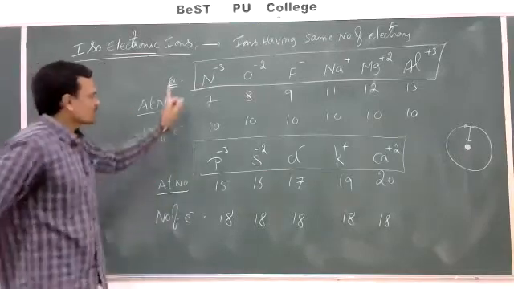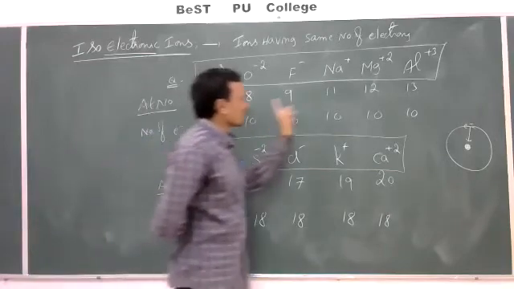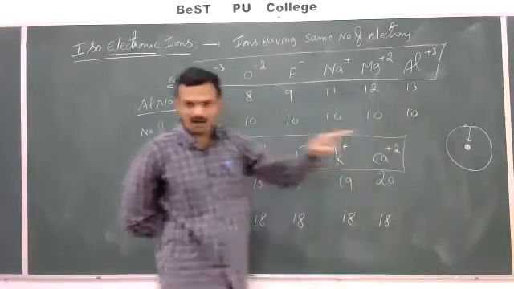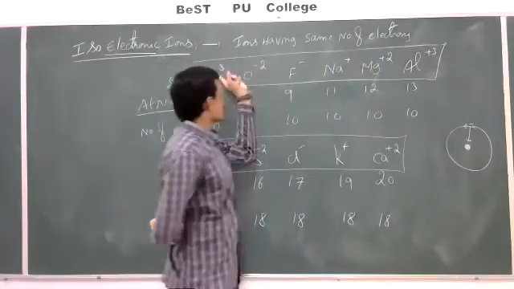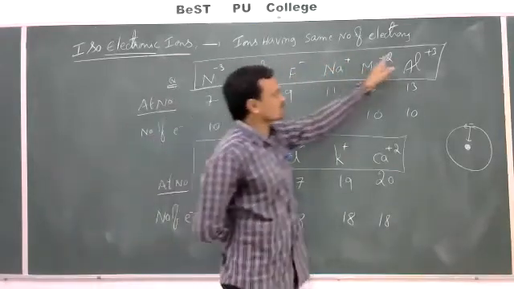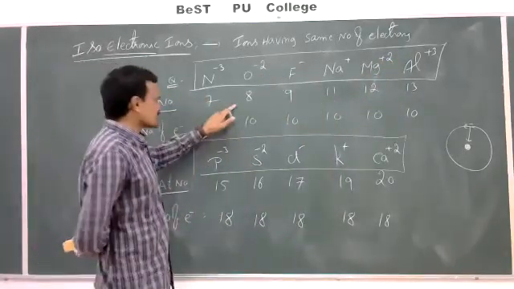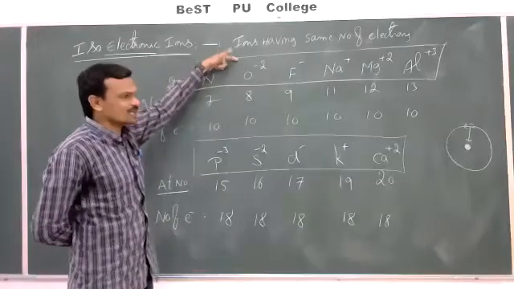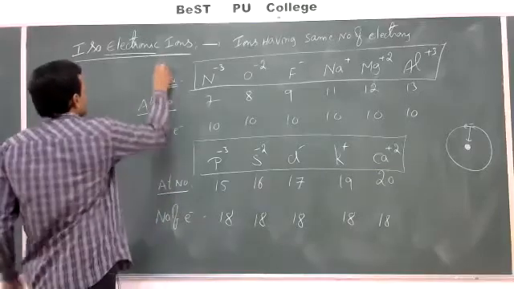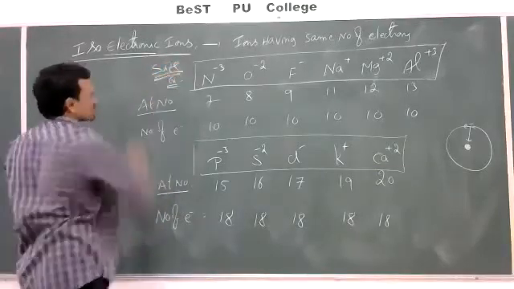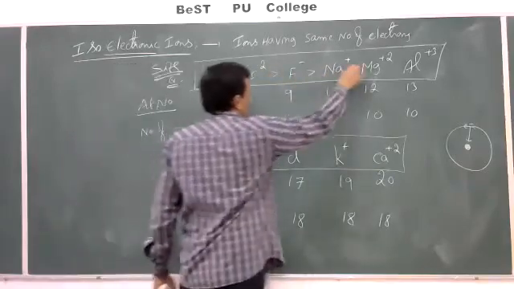Simply, among isoelectronic ions, as the atomic number increases, or as the charge on the ion increases, minus 3, minus 2, minus 1, plus 1, plus 2, plus 3, ionic size decreases. Then what is the order of size? The order of size of these ions is N minus 3 greater than O minus 2, F minus, and so on.